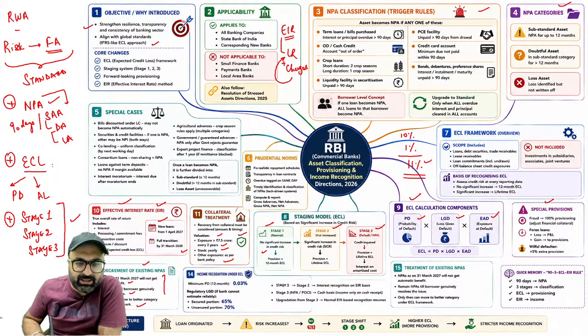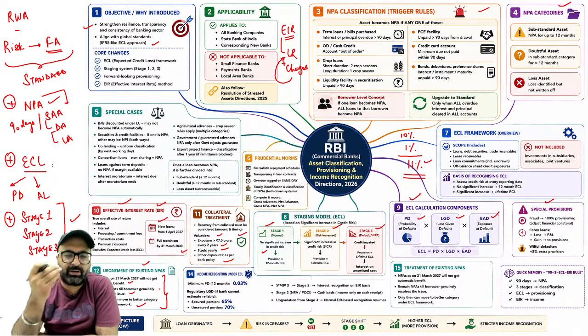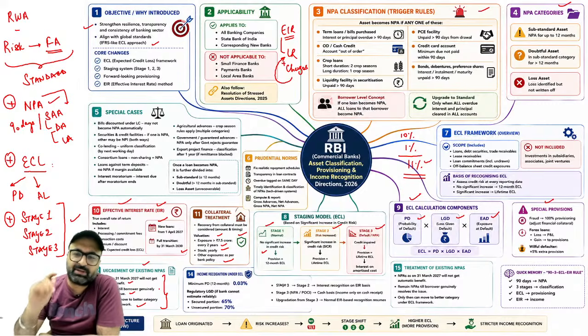So the NPA categories which are already NPA will follow the same, but for the new loans which get into the category of NPA from 1st April 2027, the calculation will be on the basis of the staging model as set. Okay. Is it clear, did you understand the point? I guess each and every point is clear.